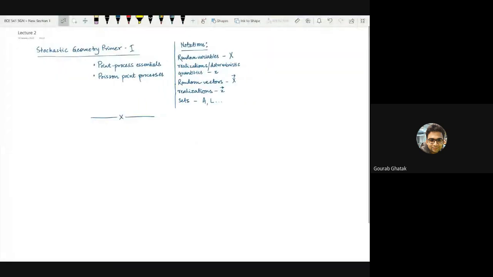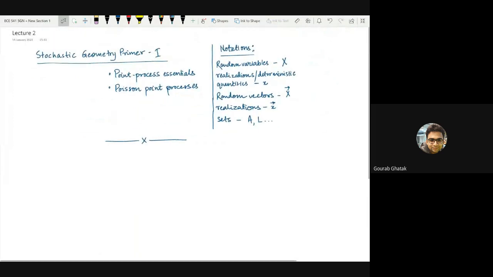Okay, so we will begin the main part of this course today, which is stochastic geometry, and it will take a couple of lectures to introduce you to some introductory notions of stochastic geometry. So the first part of the theoretical introduction is called stochastic geometry primer 1, right? Inside this primer, we will be covering two subtopics: point process essentials as well as Poisson point processes.